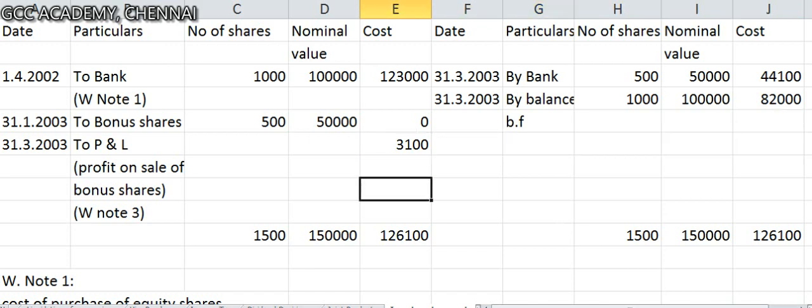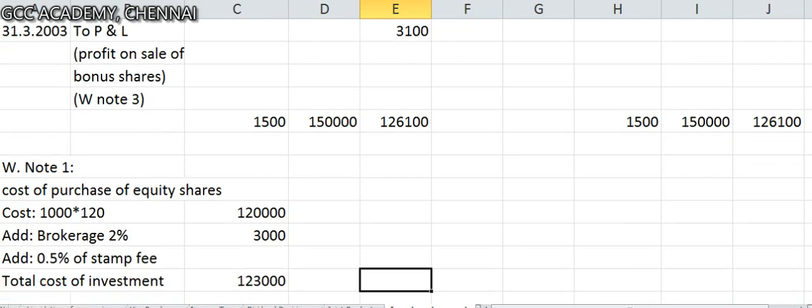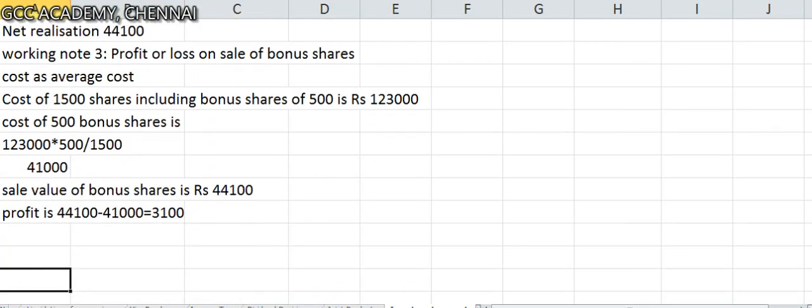So now the market value per share is 90, whereas look at this, the question says before and after. Very important. Before and after bonus, why it happens, I'll tell you.